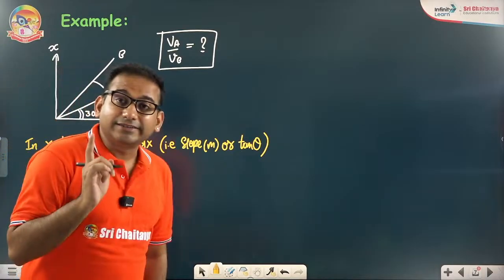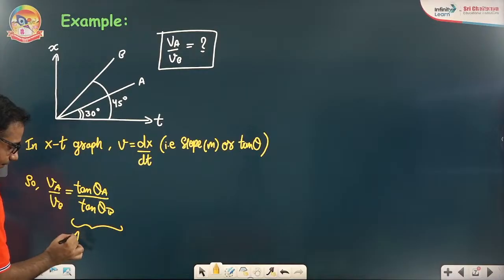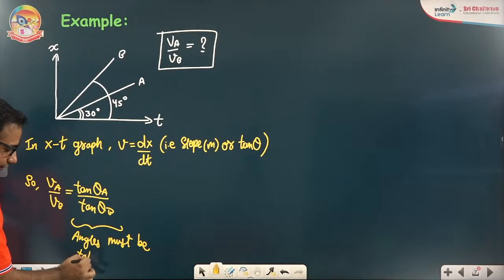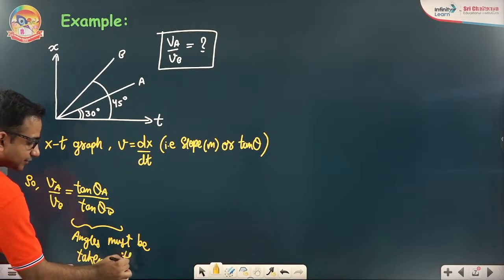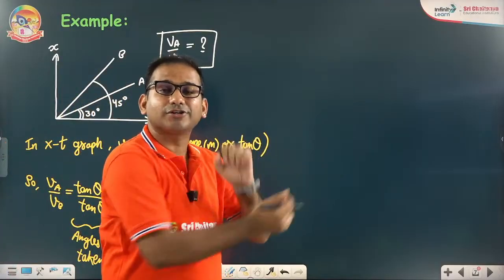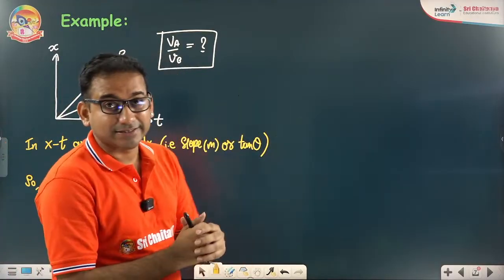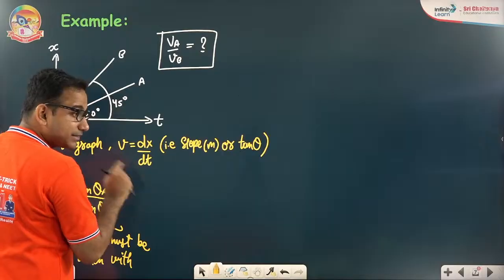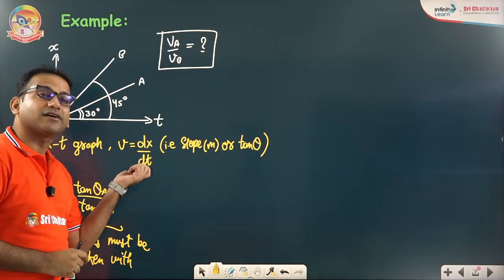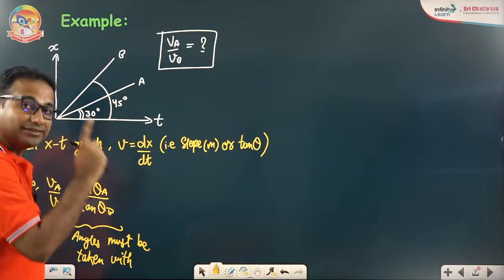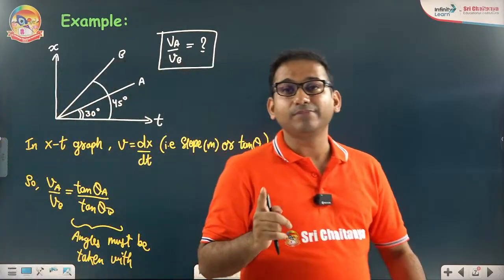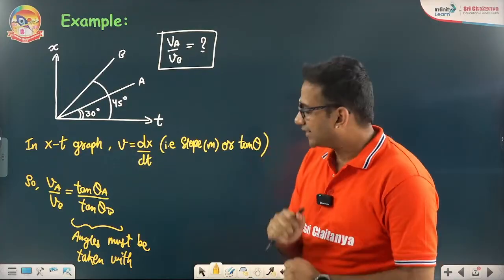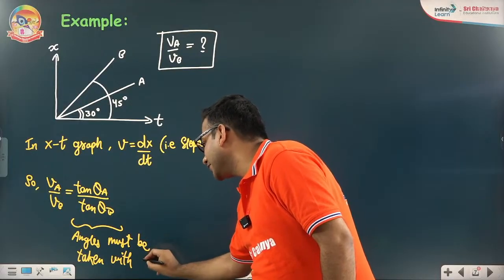Just remember that the angles must be taken with t-axis. When I was teaching you the y-x in Cartesian plane, I told the angle must be taken with x-axis. But if you want to write dx by dt, then angle must be taken with t-axis. Whichever parameter comes in the denominator, angle is made with that axis. What I just said, repeat with me. Whichever physical quantity will come in the denominator, angle will be made with that axis. So angle must be taken with t-axis.